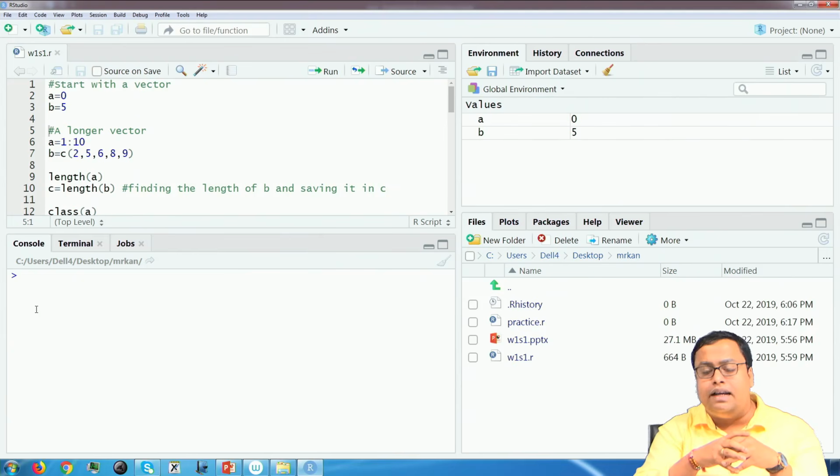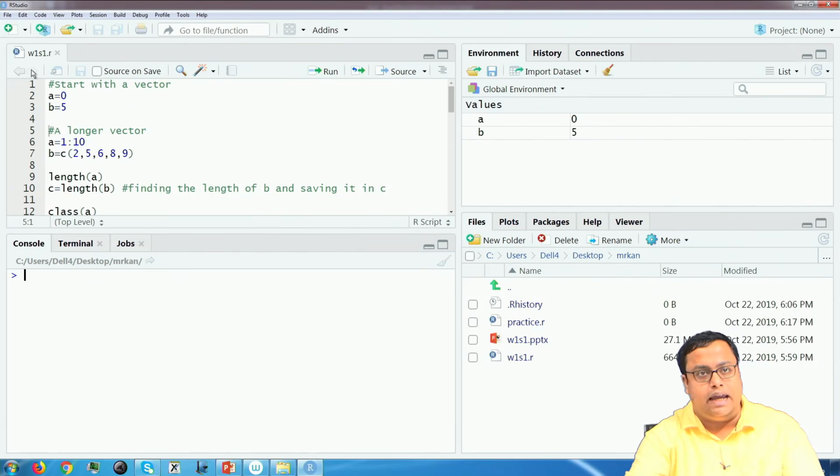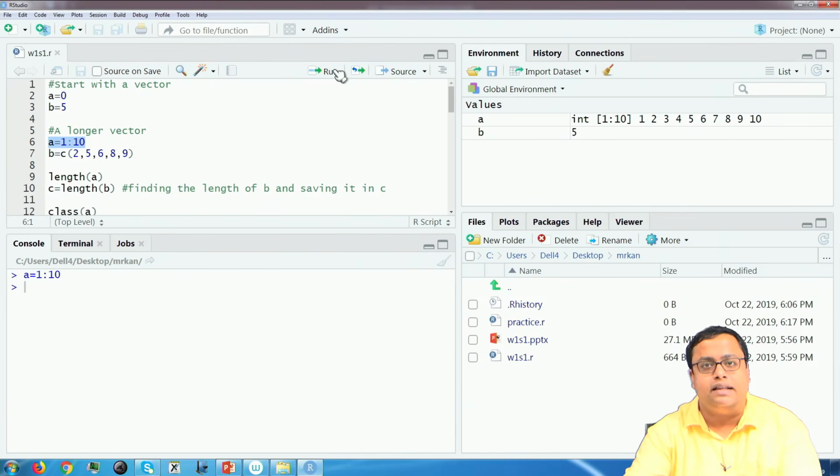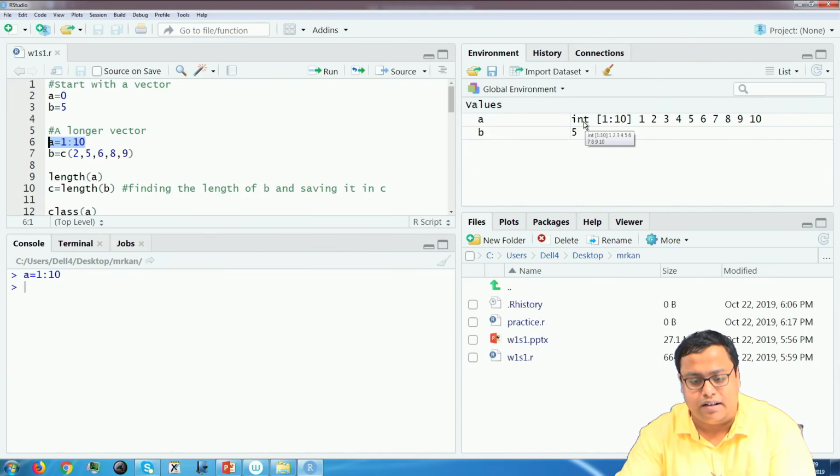Now, a vector can be a little bit longer also. In real life situations, our columns in Excel are longer than one single value. So, here I have created two ways. One is I have written A is equal to 1 colon 10. So, I will select this and then I will run. The moment I run, you see that the previous value of A got changed. A is an integer, int stands for integer, it has 10.